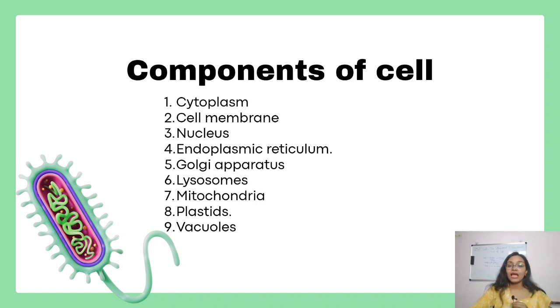Next we have plastid. Plastids are only present in plant cells. They are not present in animal cells. Plastids are mainly of two types. The chromoplast, which is the colored plastid, and the second one is the leucoplast, which is the white or colorless plastid. Next we have vacuoles. Vacuoles are the storage sacs for solid or liquid components.